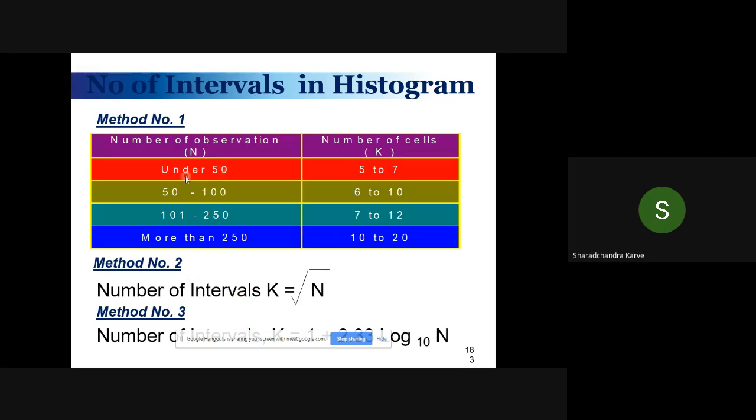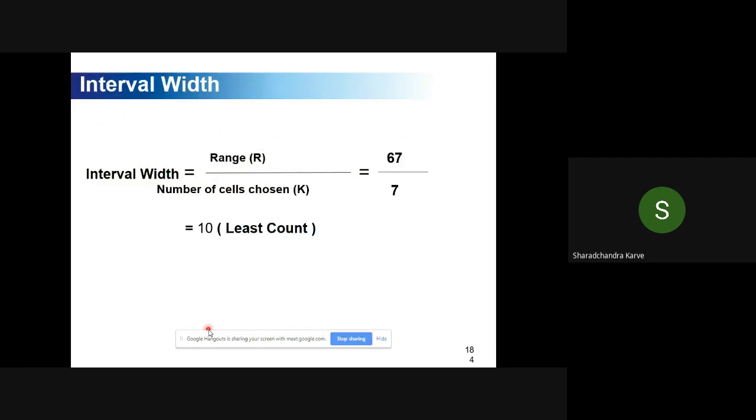If my number of observations is up to 50, my number of intervals would be 5 to 7. In this case, my number of observations is 12, so my number of intervals will be 5 to 7. Otherwise, you can also use a mathematical formula by method 2 or method 3. Once we finalize the intervals, the interval width is basically range divided by the number of intervals.